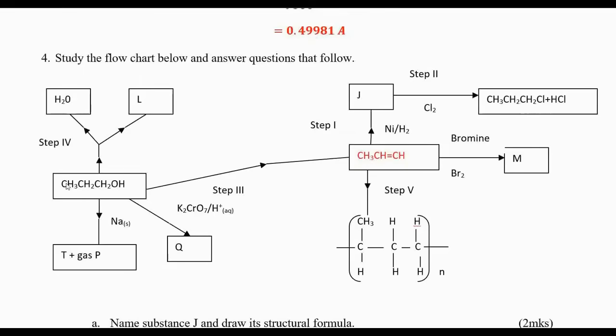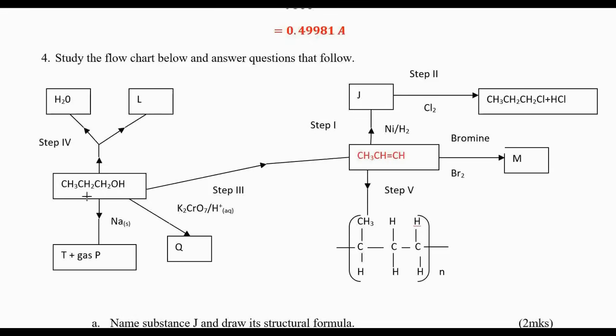Now let us go from propanol down, this arrow. Here we have T and gas P. What has happened? We are adding sodium metal. When sodium reacts with an alcohol, we form an organic salt plus hydrogen gas. Therefore, gas P is hydrogen gas.